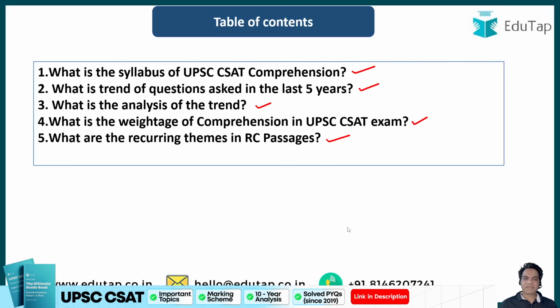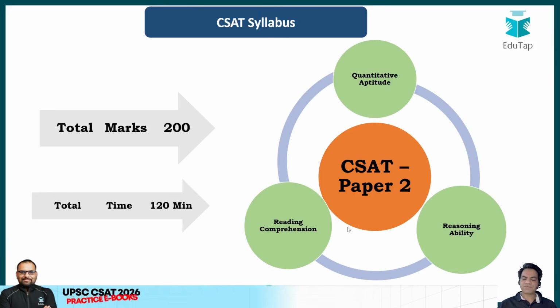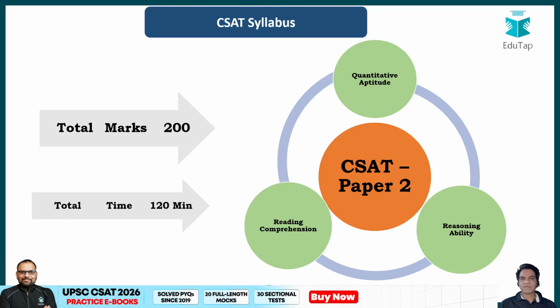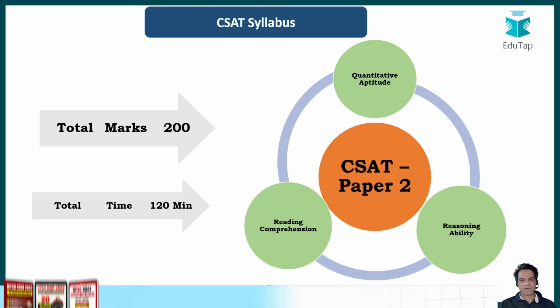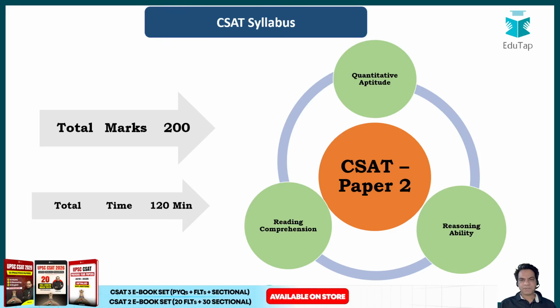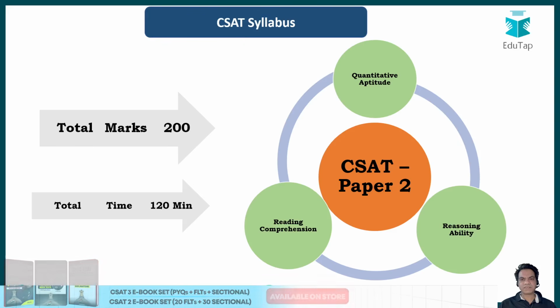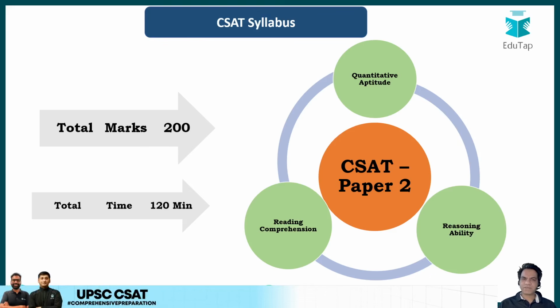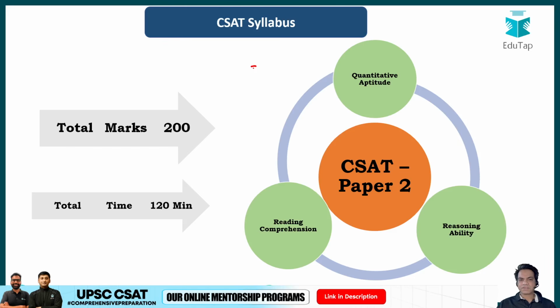Alright guys, so let's begin with the lecture now. First of all, what is the syllabus of CSAT in your comprehension part? Now guys, there's CSAT, which is paper 2. Now you have 2 papers in your prelims, GS paper 1 and GS paper 2. So paper 2 is a qualifying paper. Now guys, there is no merit section in paper 2. It's just a qualifying paper and you just have to score 33% marks to qualify this paper.